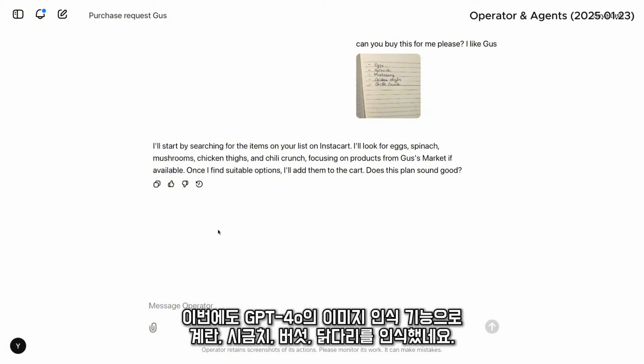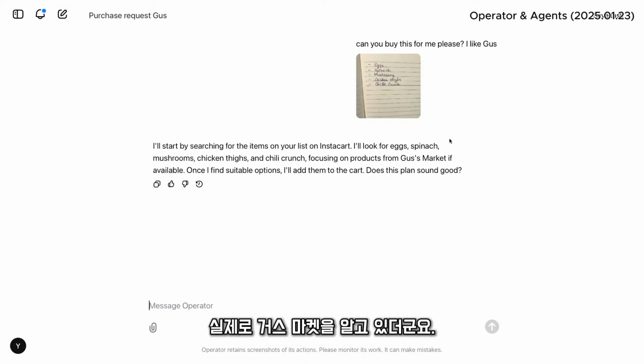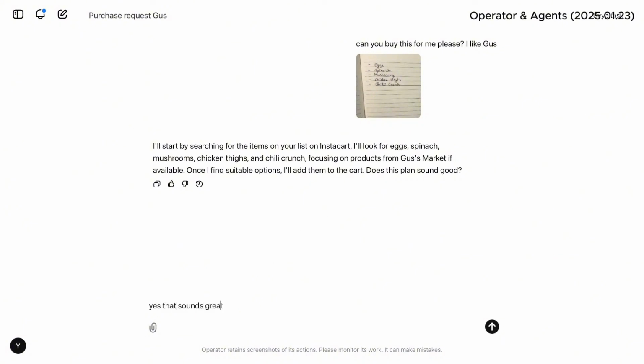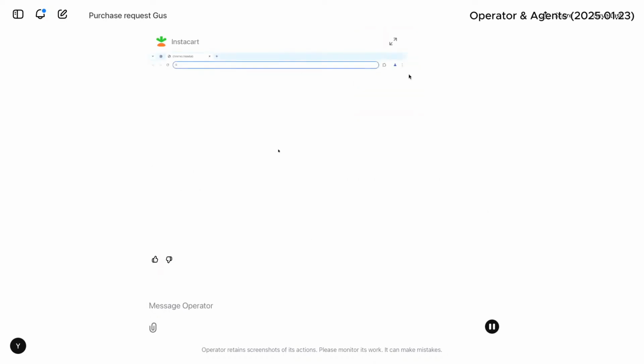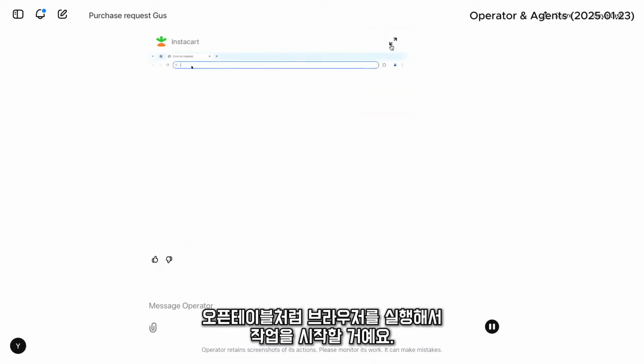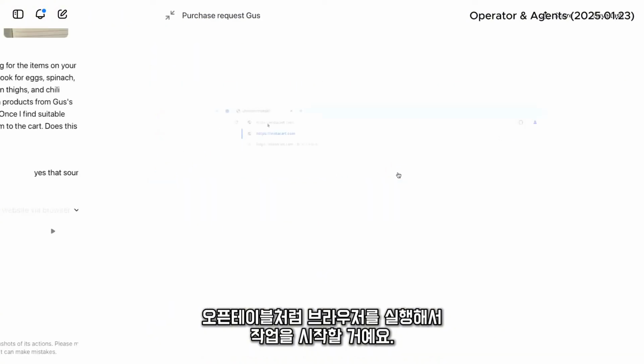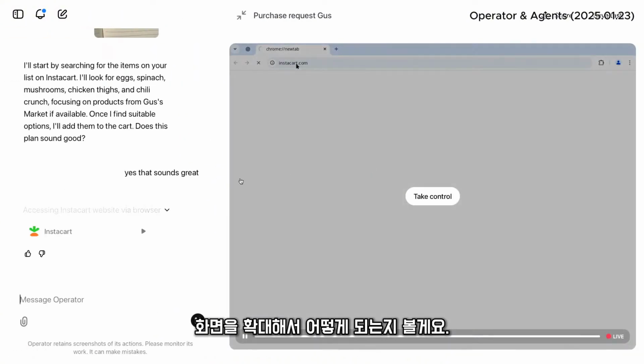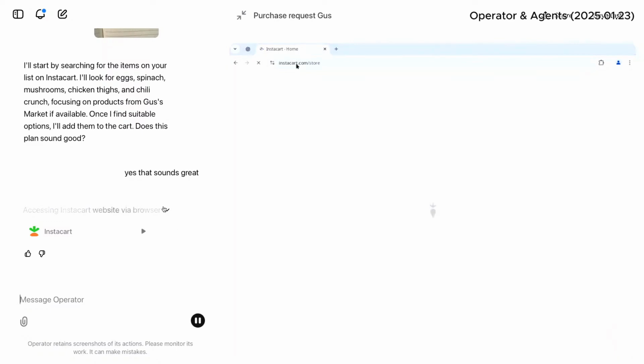Okay, so in this case, again, Operator quickly actually recognized, using GPT-4o's vision capabilities, to understand that the image said egg, spinach, mushroom, chicken thighs, and it actually knew Gus's Market. And I'm like, yes, that sounds great. Cool. Again, just like OpenTable, it instantiated a browser, and it's going to go ahead and start doing tasks. I'm going to expand the view, and let's see what it does.